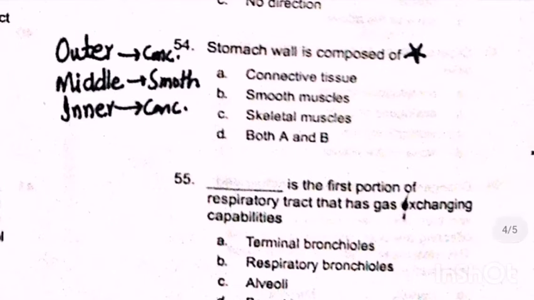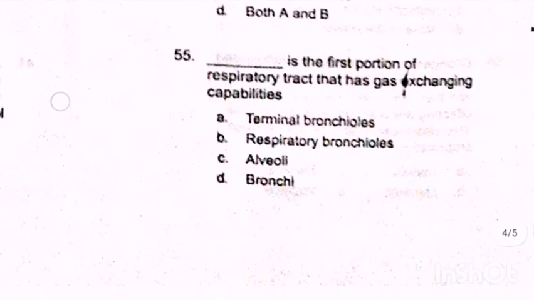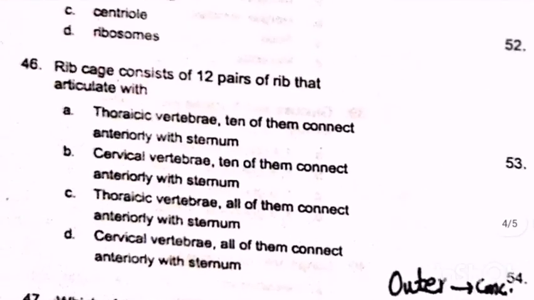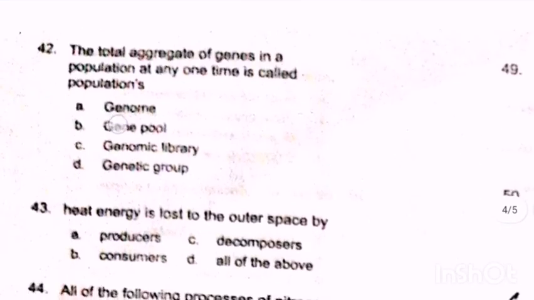Stomach wall is composed of connective tissue, smooth muscles, skeletal muscles, both A and B, that is, connective tissue and smooth muscles. Dash is the first portion of respiratory tract that has gas exchange capabilities. It means which one of these is the gas exchange portion? Terminal bronchioles, respiratory bronchioles, alveoli, bronchi, first portion. So now match your answers.